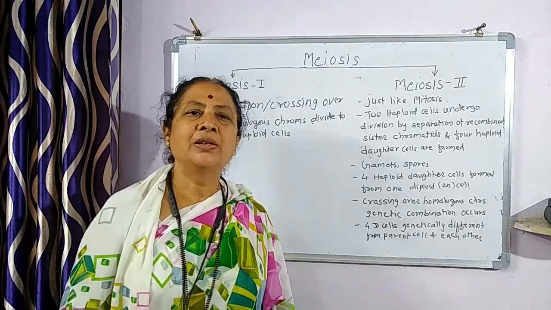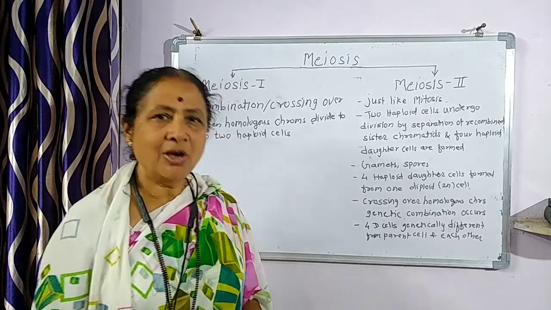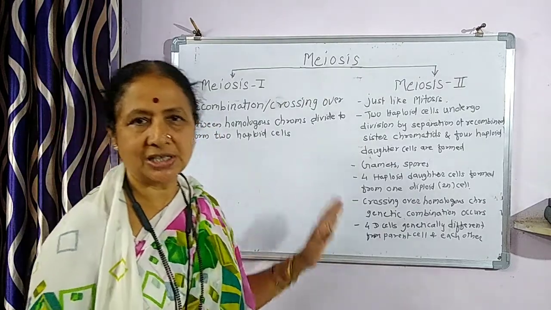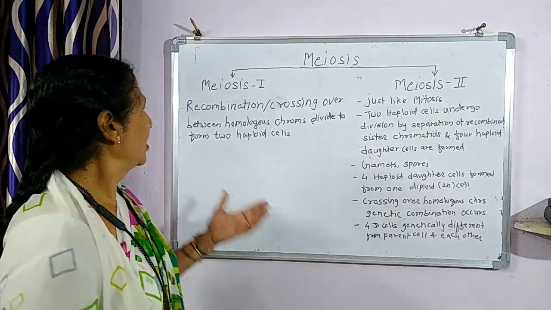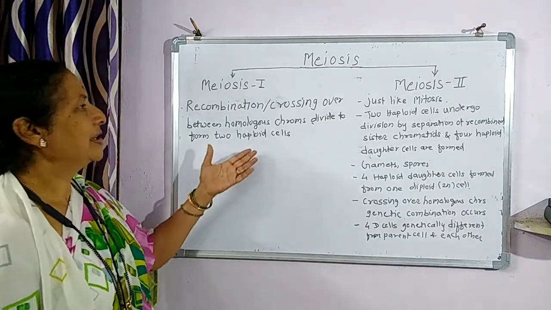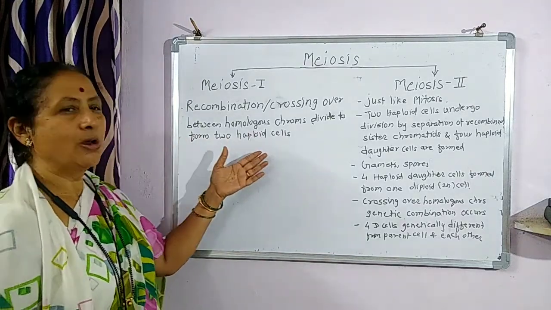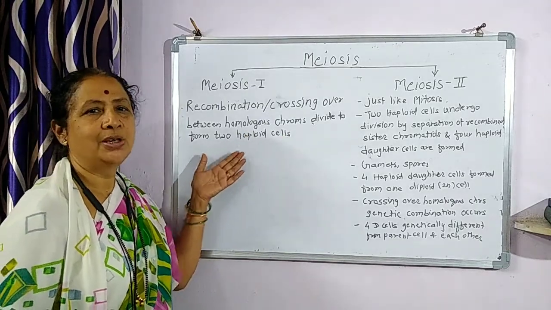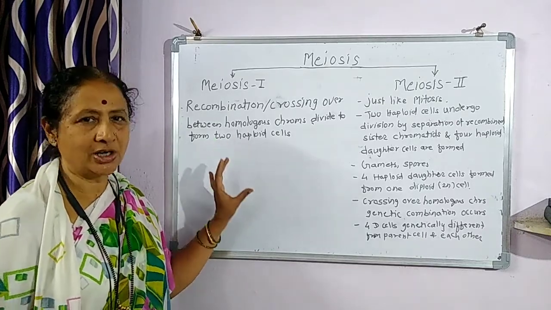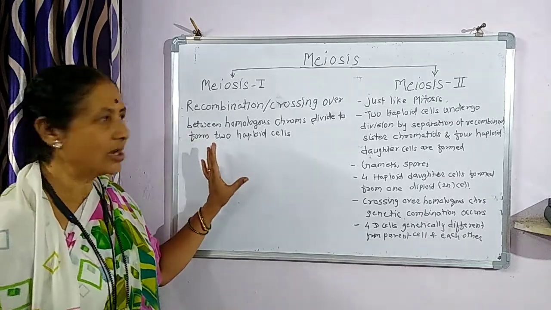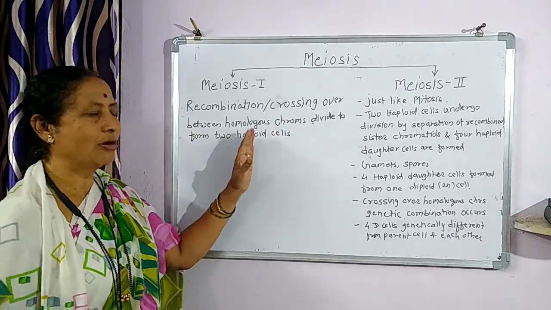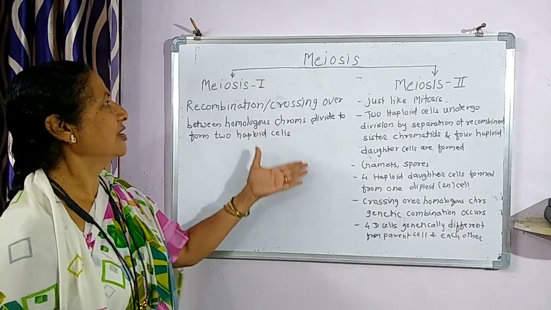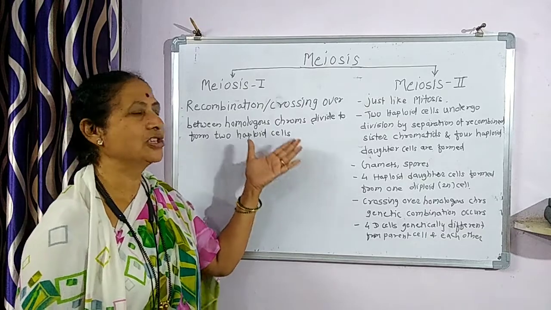Now let us study meiosis in detail. Meiosis is divided into meiosis first and meiosis second. In meiosis first, recombination occurs, with crossing over between the homologous chromosomes, and they divide to form two haploid cells. This is the first stage, called meiosis first.